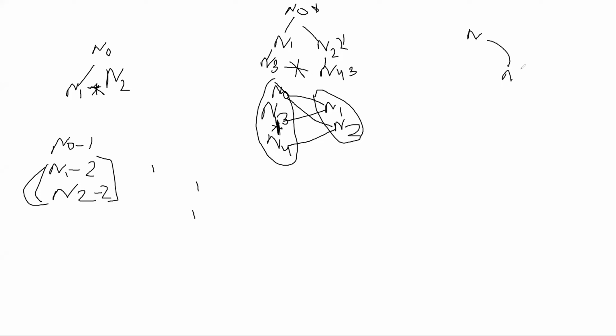Like if you have an odd number of vertices, then you'll have n minus 1, I think. So let's say we have this. How can we split n1, n3 into one group, and n2 and n4 into a different group? Yeah, if there is a cycle, but still I can break.